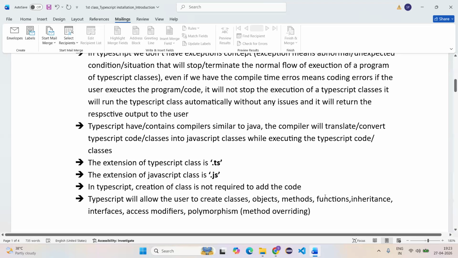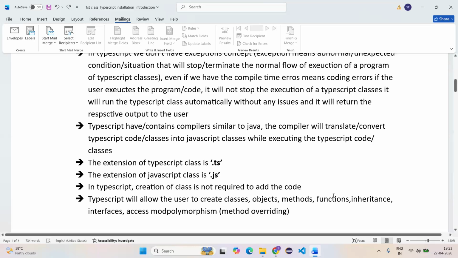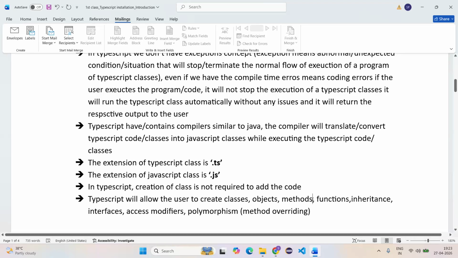Ma'am, usually methods and functions are both the same, right, in other languages? Then why are we calling the respective methods and the respective functions separately here? Here, functions are separate and methods are separate.